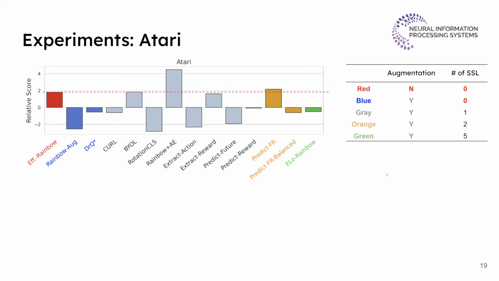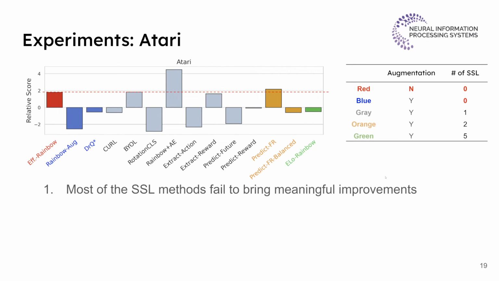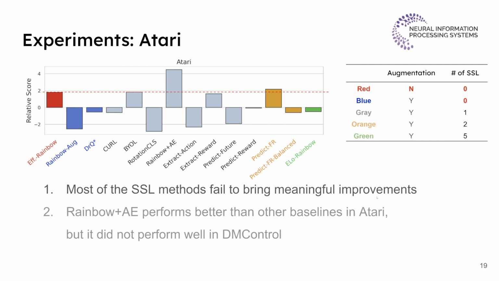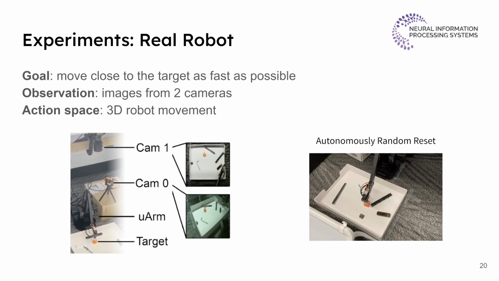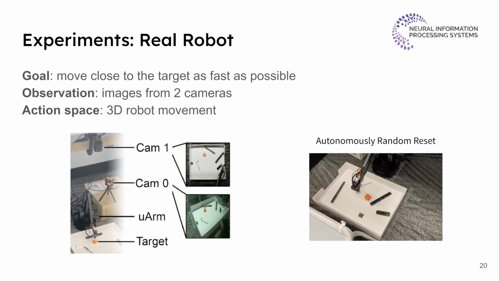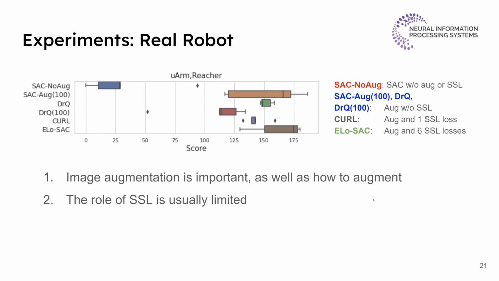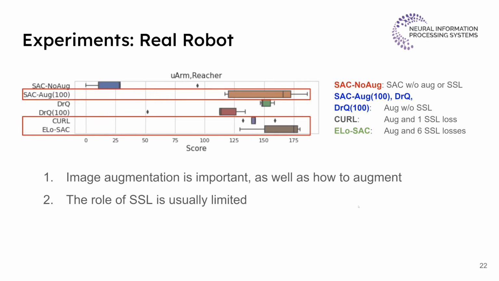As for the Atari benchmark, most of the self-supervised learning methods also failed to bring meaningful improvement. Rainbow with autoencoder was the best approach that outperformed other baselines, but note that this method didn't perform well in DeepMind Control Suite. In our robot experiments, the goal is to move the robot arm close to the target as fast as possible. Again, we confirm that image augmentation is important, while the role of self-supervised learning is usually limited.